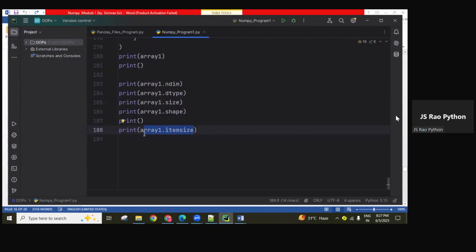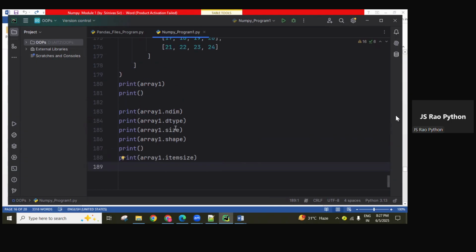Okay, so this is the size. Every element has 8 bytes, and because of this we get the total number of elements. Sometimes they ask how many bytes the entire array object contains. Then if we write array object dot itemsize into array object dot size attribute, we get the total bytes of the array object. Like that we can calculate it, guys.